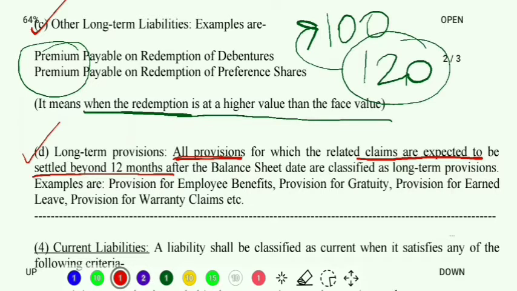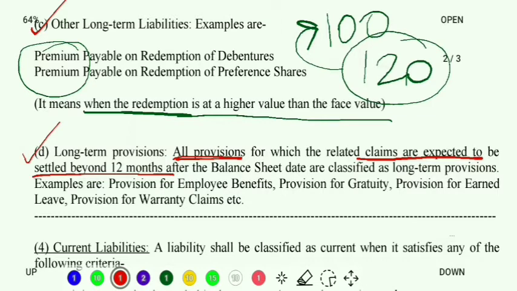We make provisions for such claims which we know will be settled after 12 months. Within 12 months it is not possible. If it is within 12 months, then it will be short-term provisions. But because the claims for which I am making provisions are expected to be settled after 12 months, such provisions are called long-term provisions. Pretty simple. Examples are also given.